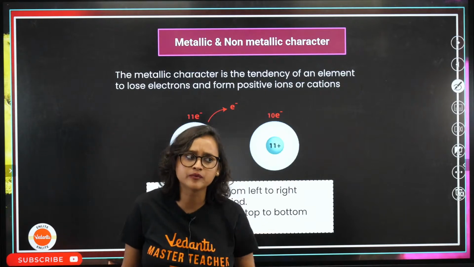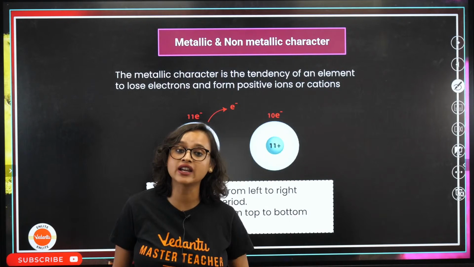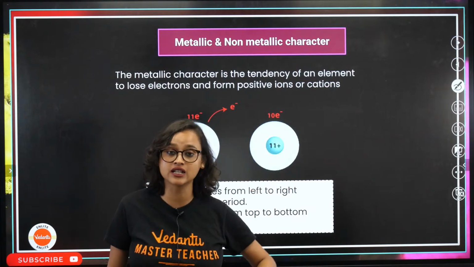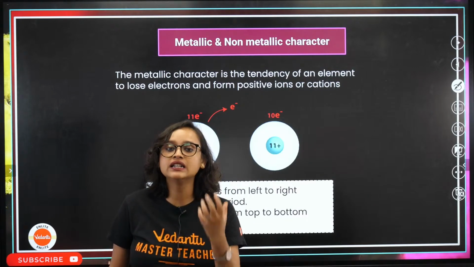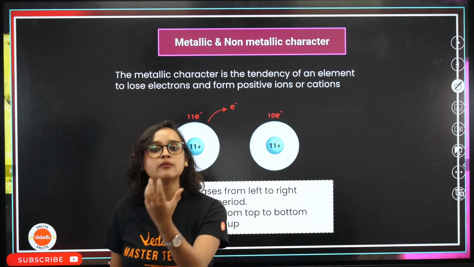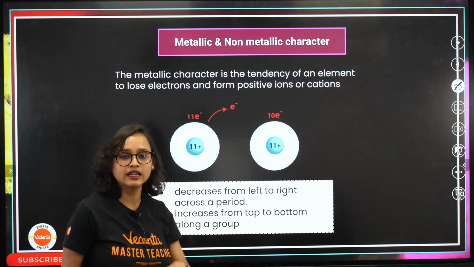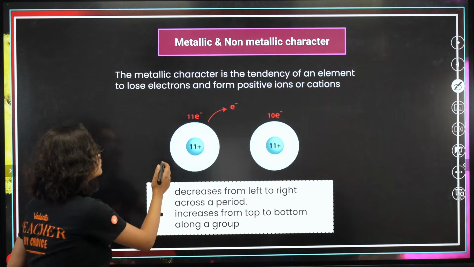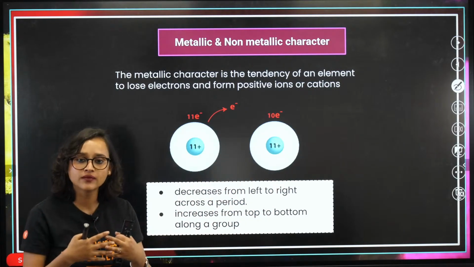You have seen sodium, right? What does sodium do? It loses an electron. Have you seen manganese? What does manganese do? Mn plus 7 oxidation state, 7 electrons it can lose. So losing an electron is always synonymous with metallic character, whereas non-metallic character is gaining an electron. Na loses 1 electron, Cl takes in 1 electron and they form a bond.